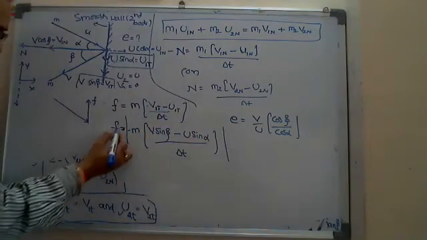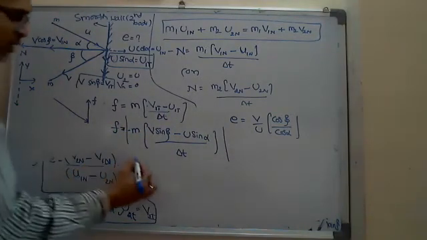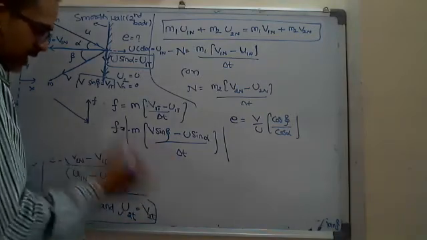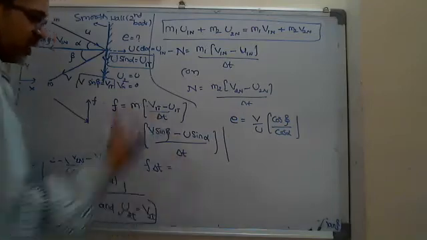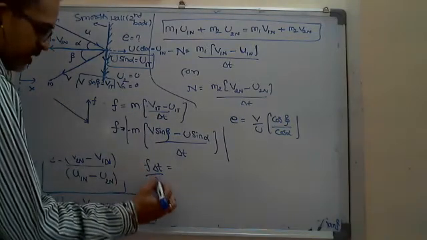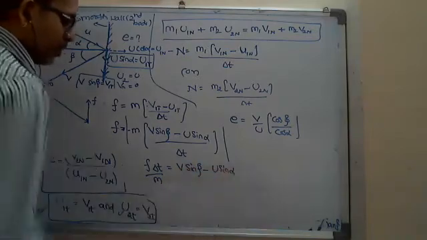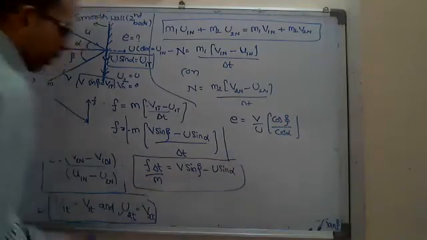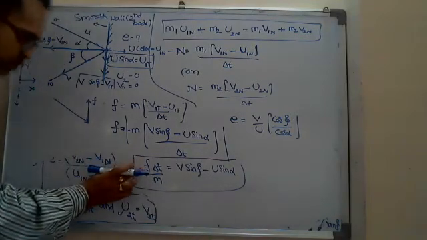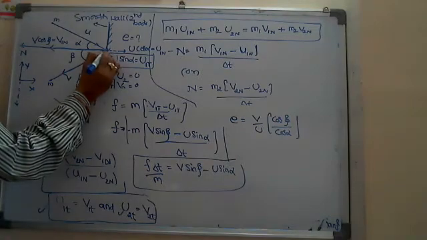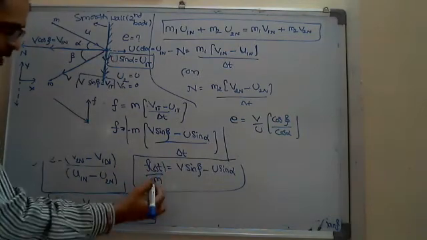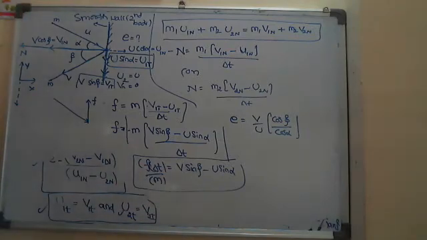Or if confusing also, no problem, you can put the mod, means magnitude of friction. So if you know that magnitude of friction, then F into delta T is equal to m times (v sine beta minus u sine alpha). What is required in the problem is the frictional force they have to give, how much time it will be in contact with the wall while striking, and the mass of the ball also they have to give. Then by solving these two equations, you will get the coefficient of restitution. Okay, right. This is one model.